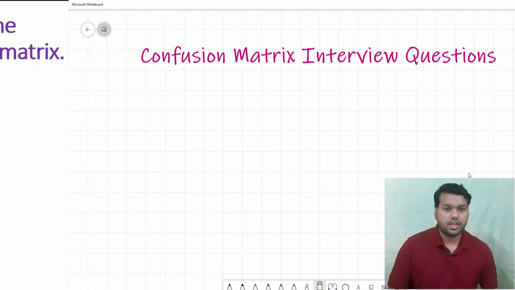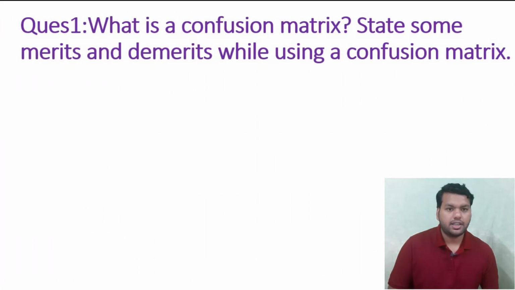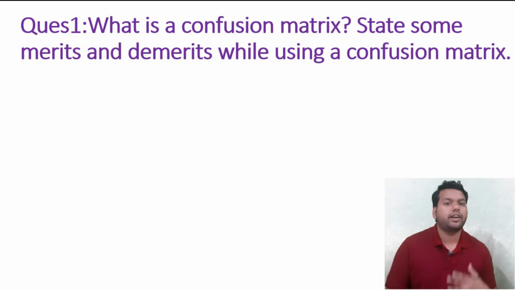So the first question is, what is a confusion matrix? State some merits and demerits of using the confusion matrix. The confusion matrix is an evaluation metric which is used to evaluate the model performance in the classification task. It can be used in binary classification as well as extended to multi-class classification. Before I tell the merits and demerits, let me tell you how we can calculate the confusion matrix. I have a trick.